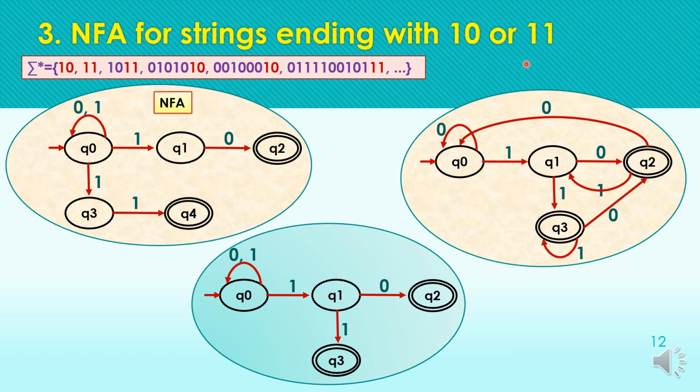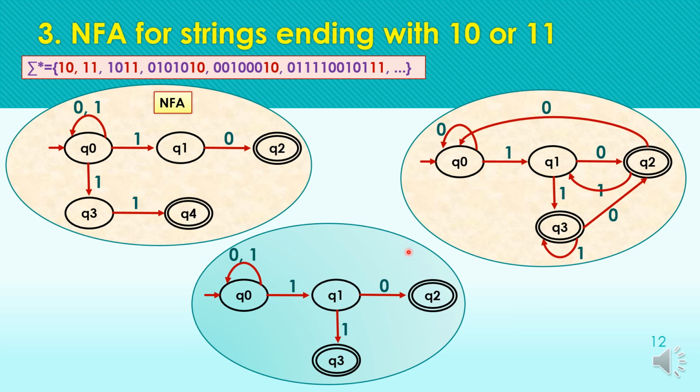Here the first solution is purely an NFA, because here we have more than one transition for the input symbol, as we have transitions for 1 over here. We have a transition of 1 to Q1, and another transition of 1 to the state Q3.